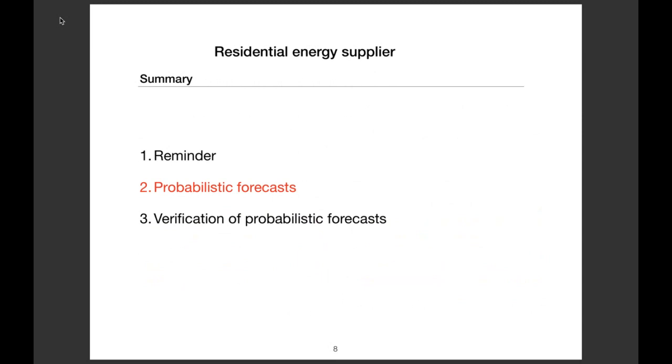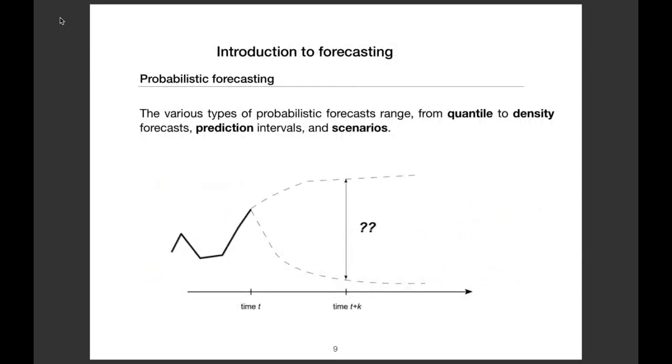So now we will switch to the probabilistic forecast. It is the same problem, but the difference is that we would like to produce something other than just a value. We are here at time t, and we would like to produce a probabilistic forecast of, for instance, PV generation for time t plus k. When we are talking about probabilistic forecasting, we are talking about, for instance, quantiles, density forecasts, prediction intervals, or scenarios.